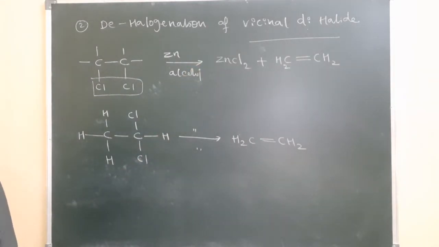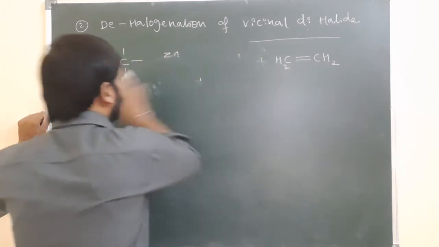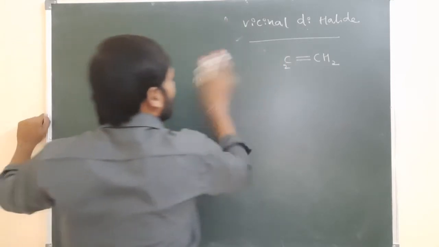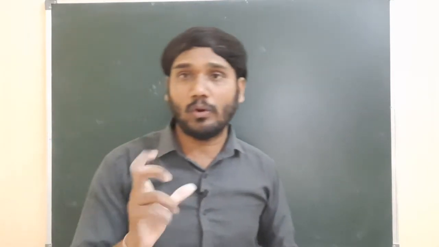Next one is controlled hydrogenation, otherwise called partial hydrogenation. What is the meaning of controlled hydrogenation? Controlled hydrogenation, controlled oxidation, these are the terms we generally hear. What is the meaning of controlled hydrogenation or controlled oxidation? It is nothing but doing the process in a controlled way.